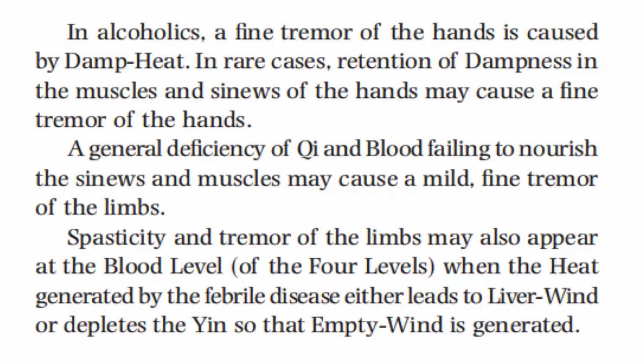In alcoholics, a fine tremor of the hands is caused by damp heat. In rare cases, retention of dampness in the muscles and sinews of the hand may cause a fine tremor of the hand. A general deficiency of qi and blood failing to nourish the sinews and muscles may cause a mild fine tremor of the limbs. Spasticity and tremor of the limbs may also appear at the blood level of the four levels, when the heat generated by the febrile disease either leads to liver wind or depletes the yin so that empty wind is generated.